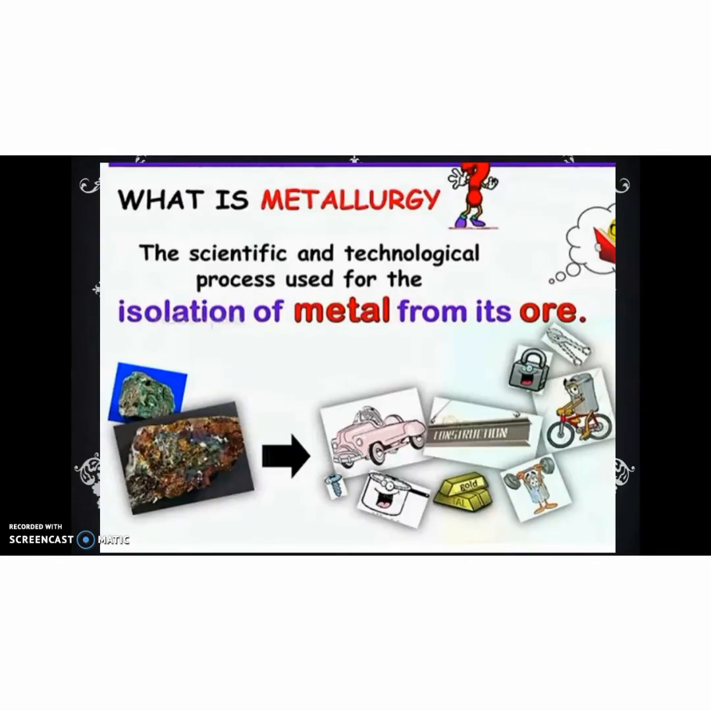So we are introducing the new topic, general principles and processes of isolation of elements. This topic is familiar to you from the lower classes. Before that, what is metallurgy? Metallurgy is a scientific and technological process used for isolation of metal from its ore. For example, iron, gold, steel, aluminium. These metals are isolated by using this process.